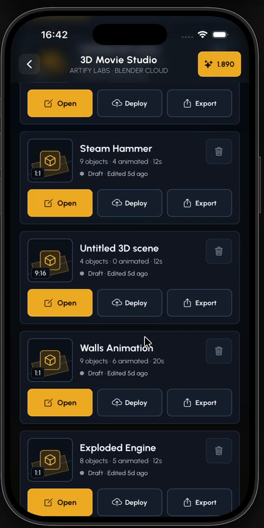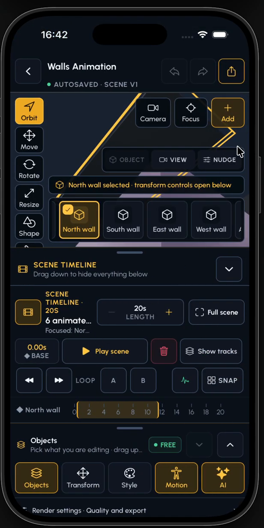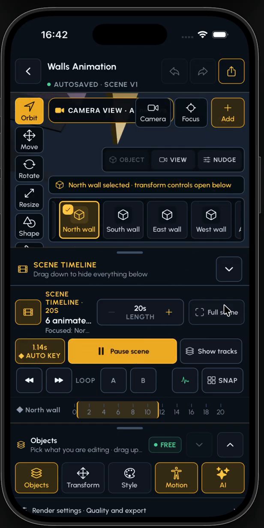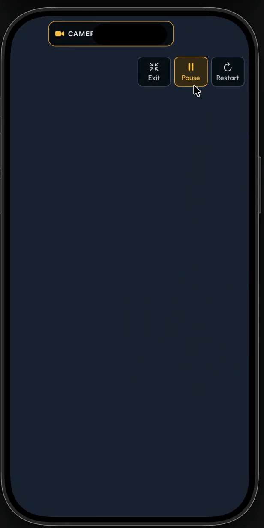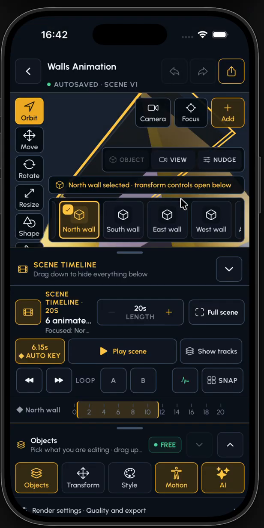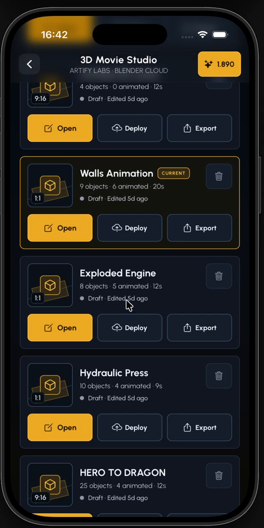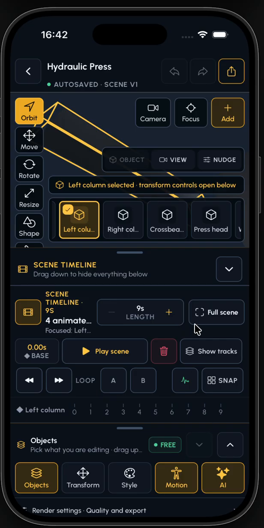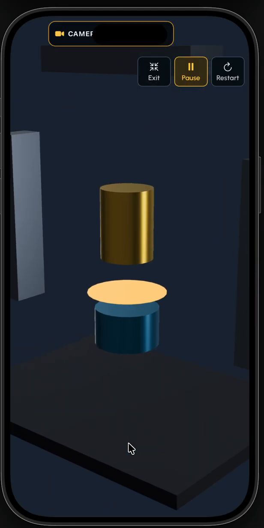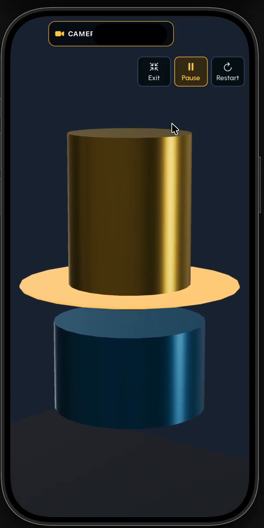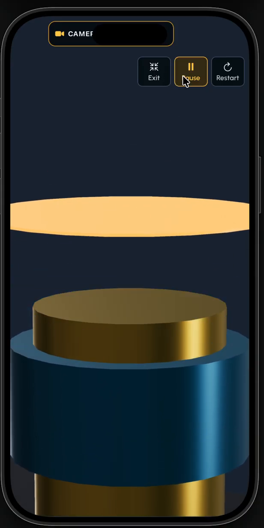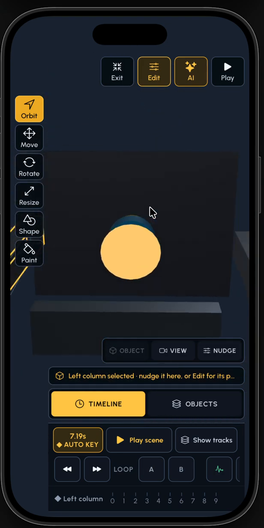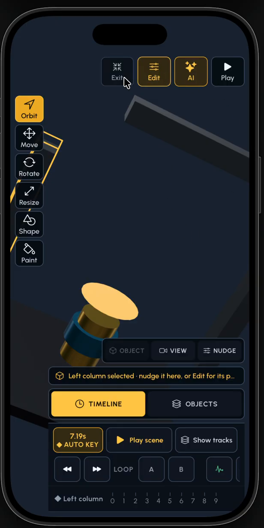Or you can check one that's already built. There are some animations that we have built before. For example, here I'll try to play the scene in full screen, and it already has some animations. Not so good, but we can do a bunch of things here. For example, this one, if I press full scene and play scene, it's already doing some stuff here. And if we pause, we can see that we can control everything in the scene.